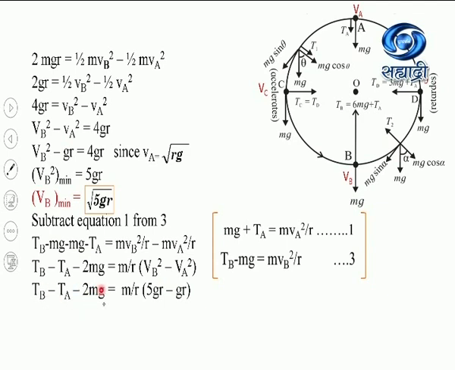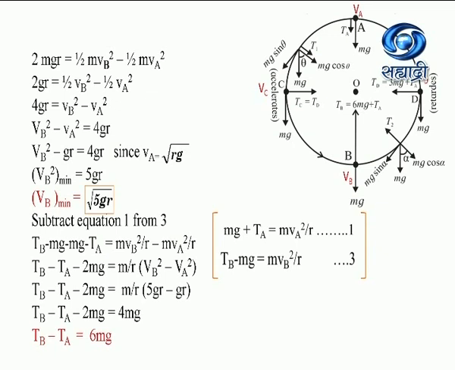So this equation will become TB minus TA minus 2mg equal to m divided by r into 5GR minus GR. Again on the right hand side this r will get cancelled. So this equation will become TB minus TA minus 2mg equal to 4mg, or I can write TB minus TA equal to 6mg. So this is the equation for the difference between the tension of the string when the point mass is at the uppermost position A and the lowermost position B.